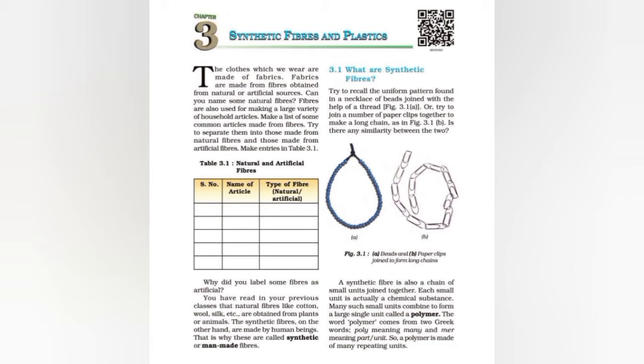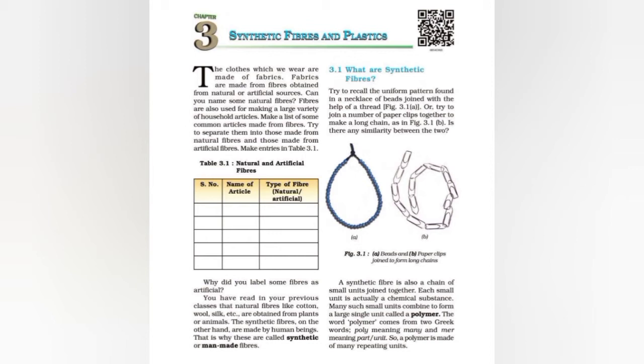So students, we wear clothes that are made up of different types of fabrics, and all fabrics are made from different types of fibers. But what is fiber? A fiber is a strong and flexible thread-like material which is used to make fabrics, and fibers are also used to make several household items like ropes and nets. So we can say that fiber is a strong thread-like structure which is used to make different kinds of fabrics.